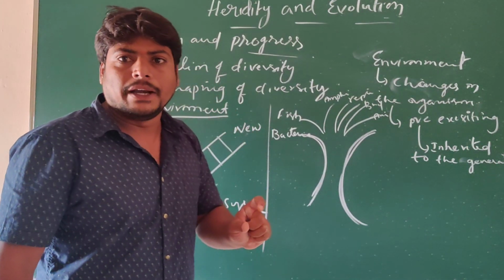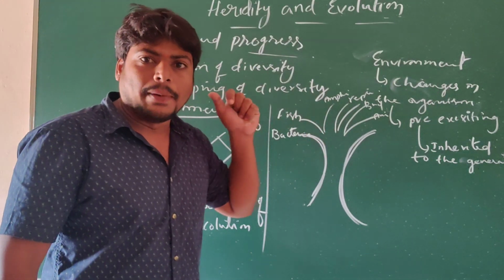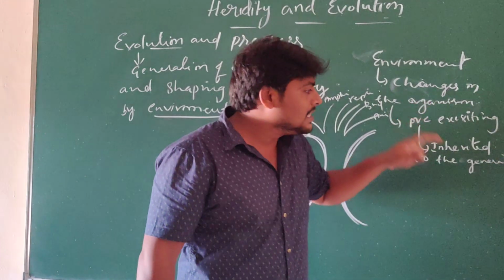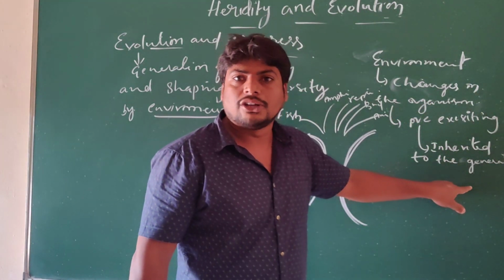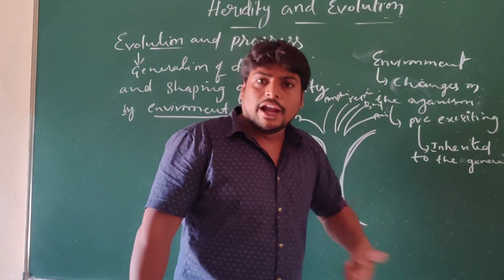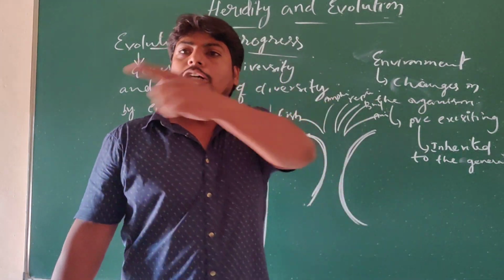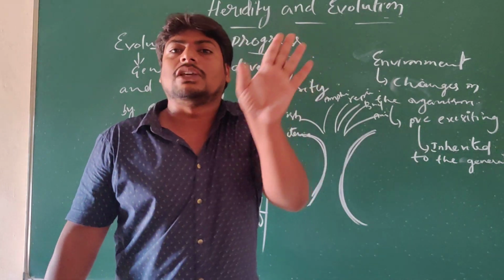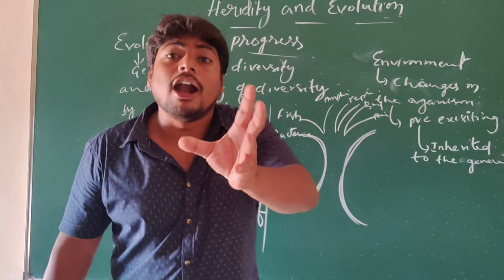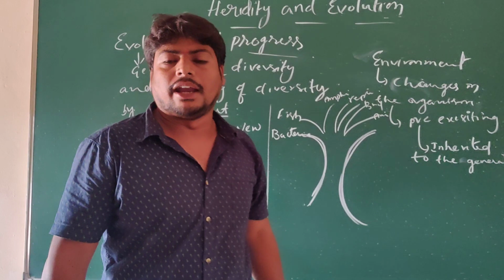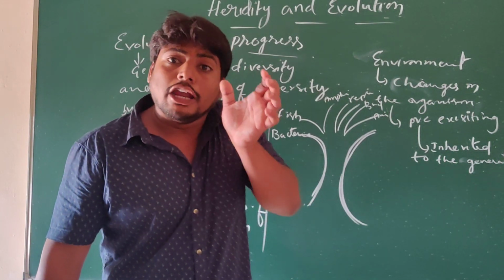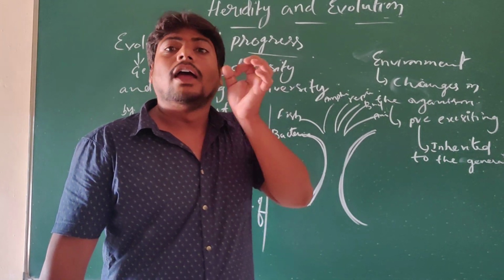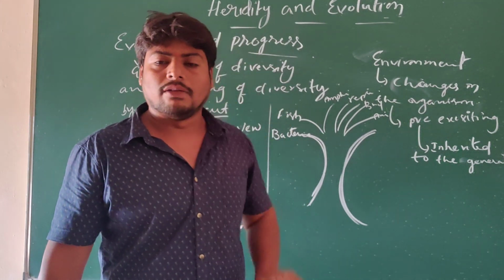So this development from simplicity to complexity occurred in pre-existing organisms, and is inherited through the generations. And from generation to generation, what is happening here? Due to changes in the environment, organisms are not generated as easily, and with some modifications, new organisms are generated. Why? Because according to changes in the environment, organisms have the ability to survive.